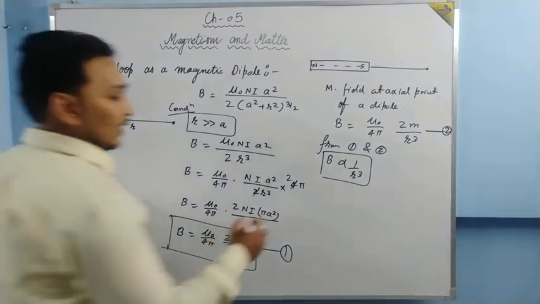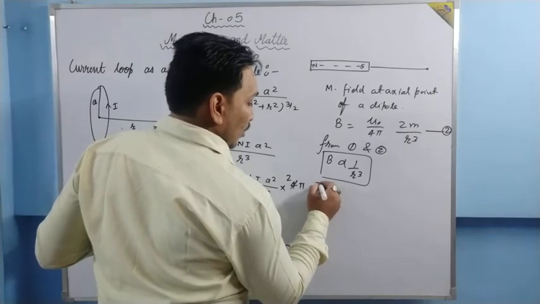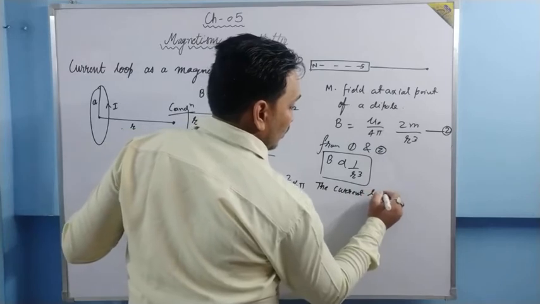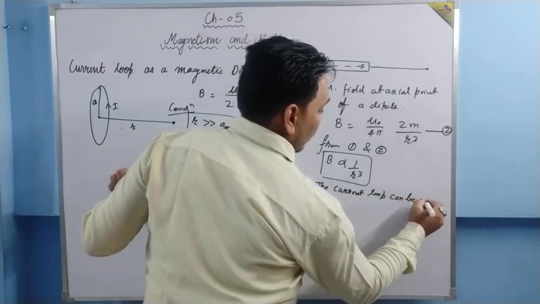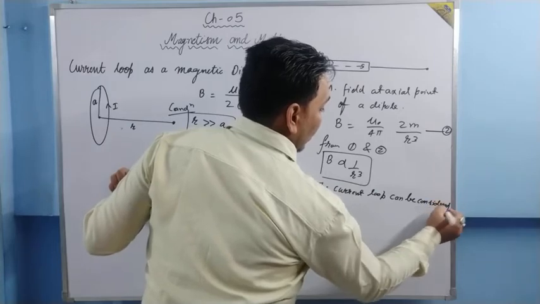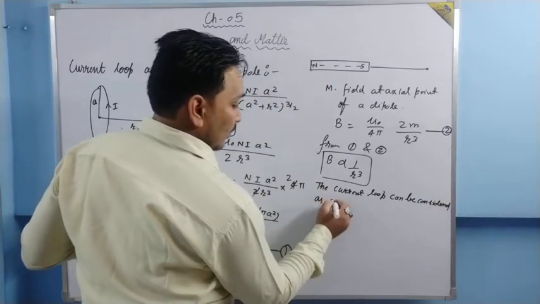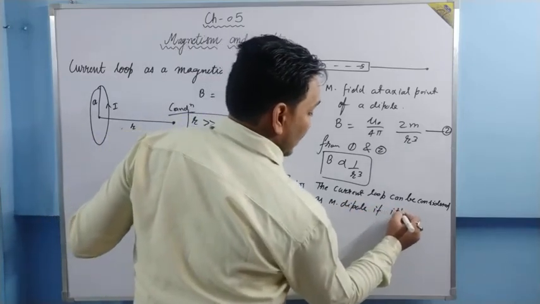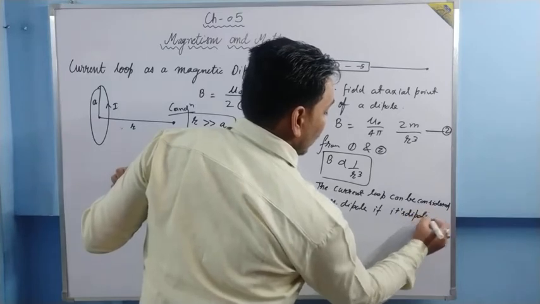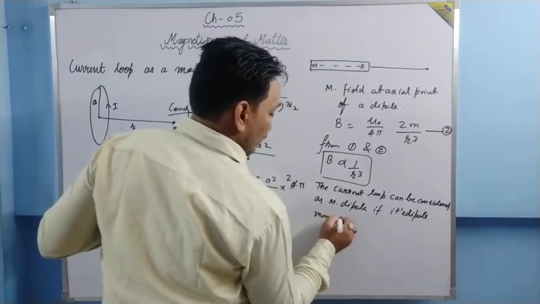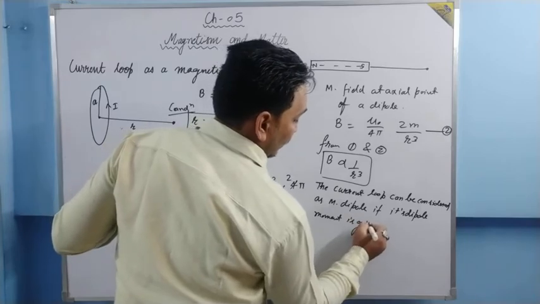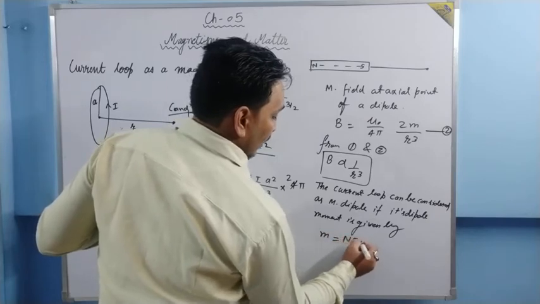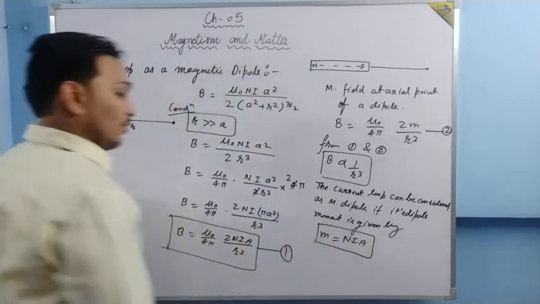What we say is that the loop, more specifically a current loop, can be considered as a magnetic dipole if its dipole moment is given by M is equal to NIA.